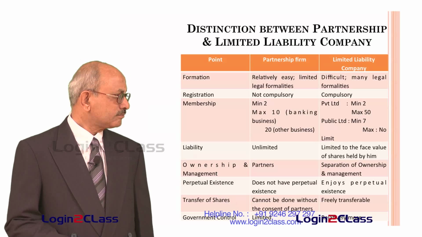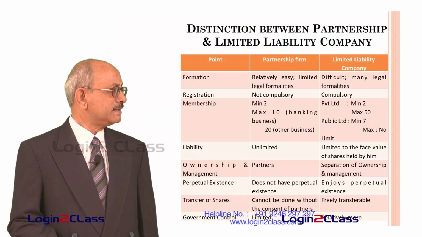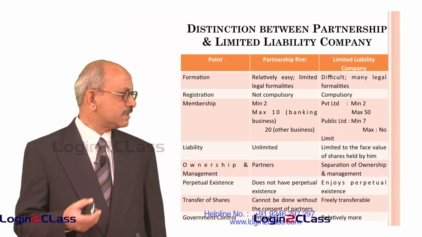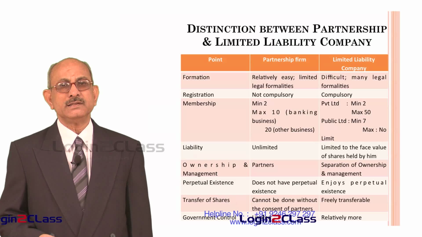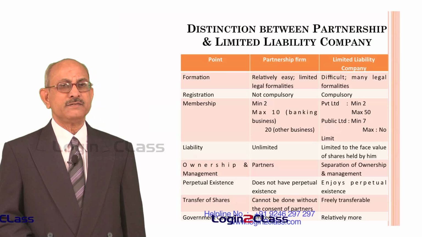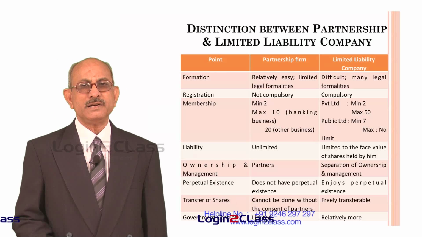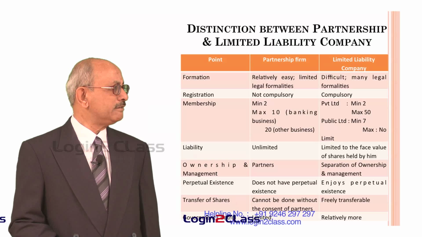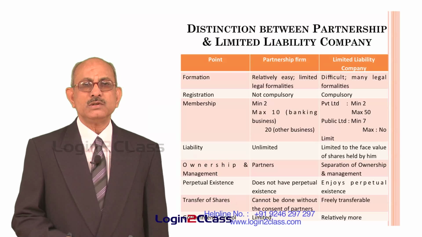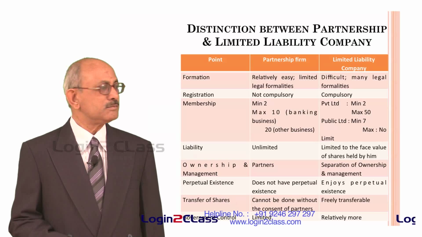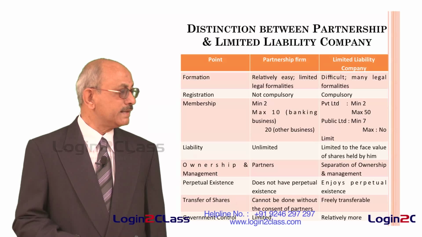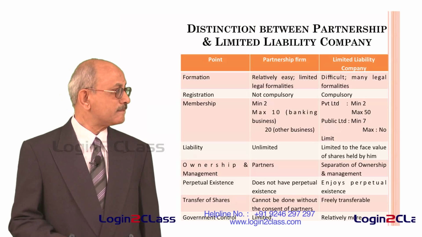As far as transfer of shares is concerned, it is difficult in the case of partnership firms, because without the consent of partners, shares cannot be transferred. Whereas in the case of a company, this is one of the most important features of a company, that the shares are freely transferable. As far as government control is concerned, it is very limited in the case of a partnership firm, but relatively more in the case of a limited liability company, because a limited liability company is required to fulfill a lot of formalities in terms of submission of financial data, in terms of providing information to the registrar of companies and so on.